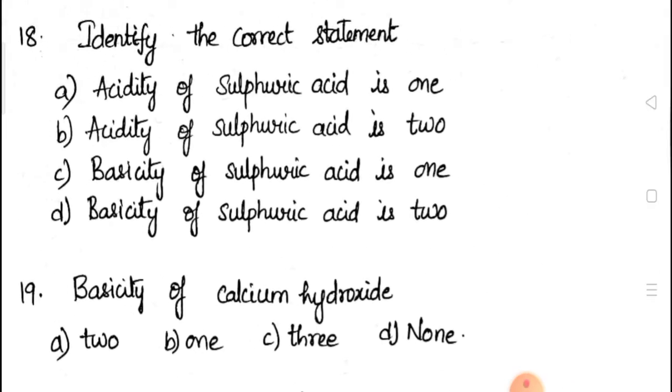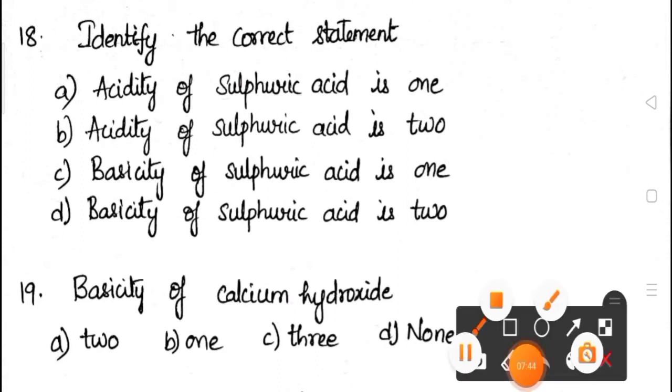Identify the correct statement. A. Acidity of sulfuric acid is 1. B. Acidity of sulfuric acid is 2. C. Basicity of sulfuric acid is 1. D. Basicity of sulfuric acid is 2. The answer for this question is basicity of sulfuric acid is 2.